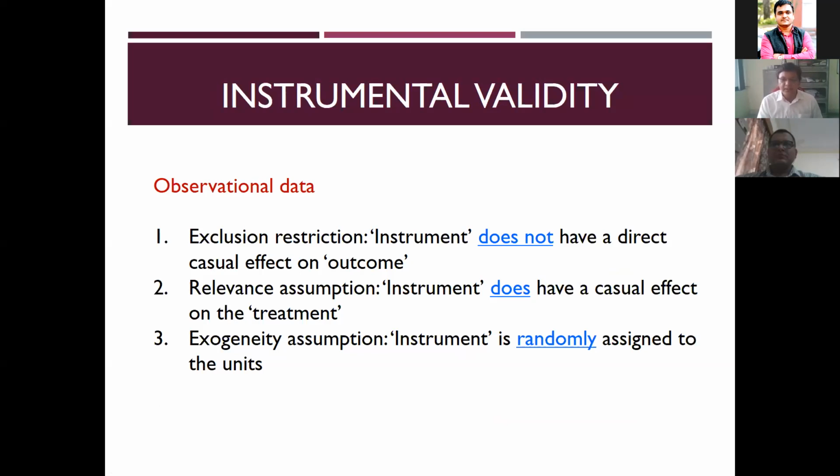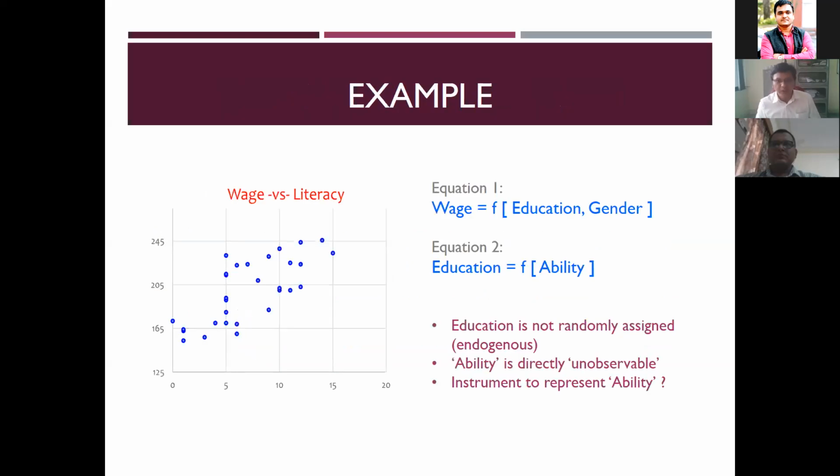The second point is that it does have a causal effect on the treatment. Treatment means the variable in the equation whose impact we want to see. The exogeneity assumption is that the instrument we are choosing has to be a random assignment. Maybe a little confusing, but when we look into this example, you may get more clarity.